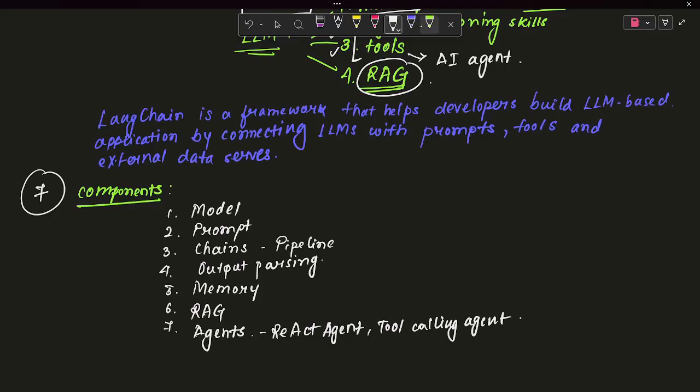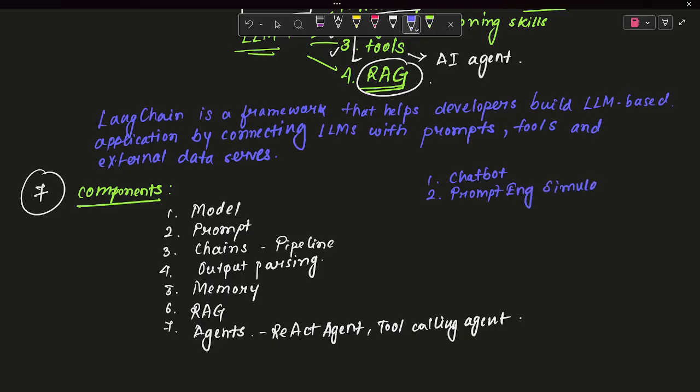And if I go for the applications, what applications or ideas can we build? First of all, we can build a simple chatbot based on any LLM. Second, we will be creating a full prompt engineering simulation.